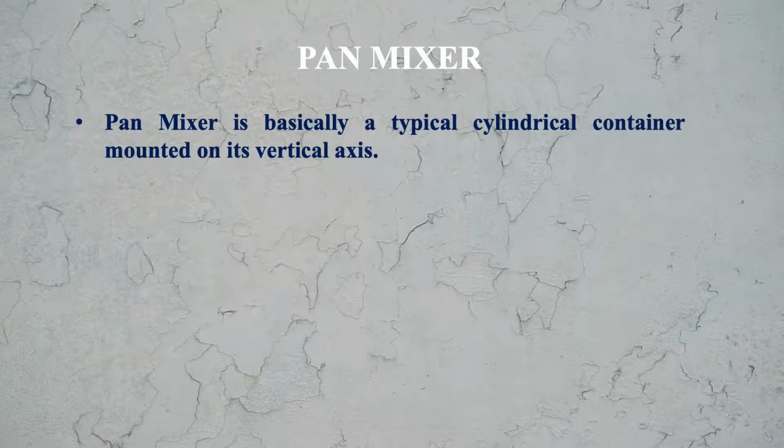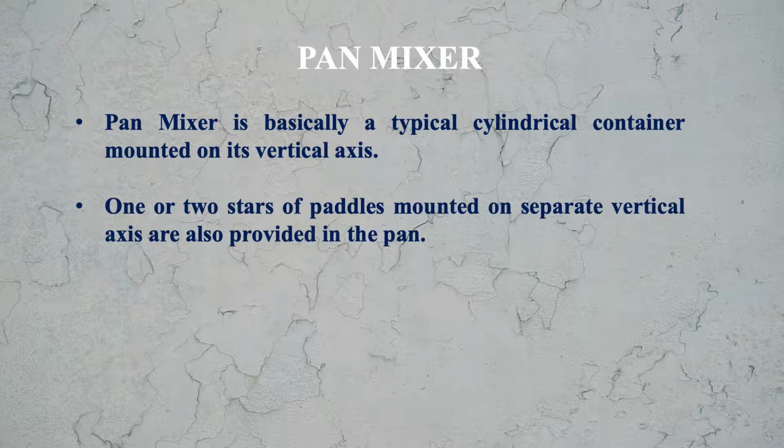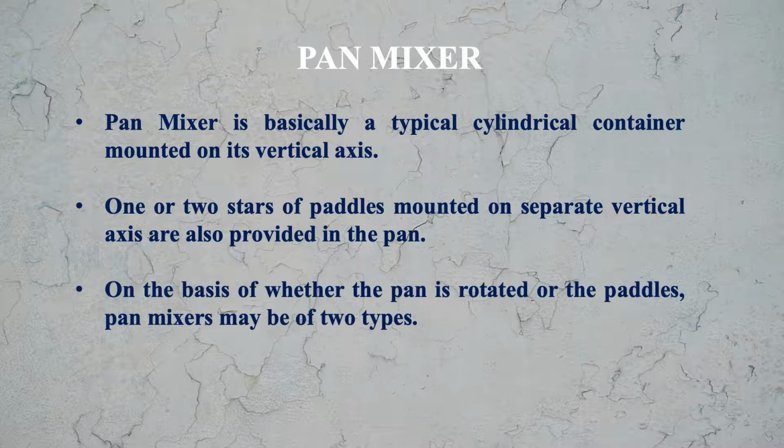Now let us move to pan mixers. A pan mixer is basically a typical cylindrical container mounted on its vertical axis. One or two stars of paddles mounted on separate vertical axes are also provided in the pan. On the basis of whether the pan is rotated or the paddles, pan mixers may be of two types.